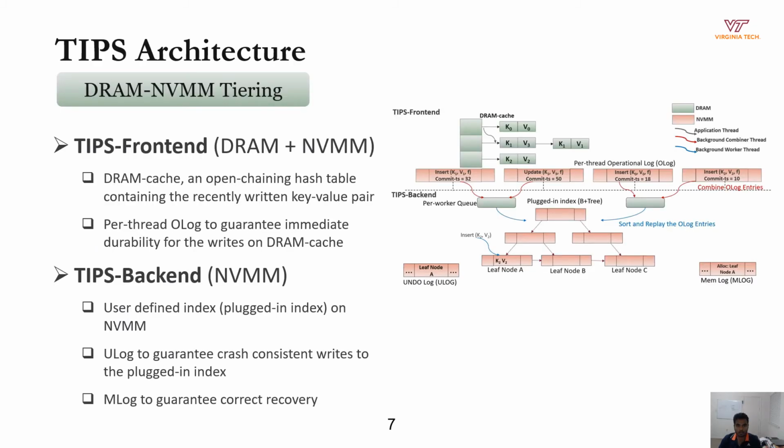The figure here shows the overall architecture of the TIPS framework. The TIPS front end consists of a DRAM cache and a per-thread operation lock to guarantee durability for the writes on the front end. The backend consists of the user-defined index, which we call the plugged-in index, and for illustration purposes, let's consider B plus tree as the user-defined index. Lastly, the backend also has an undo log and memlog to guarantee crash consistency for the backend writes.